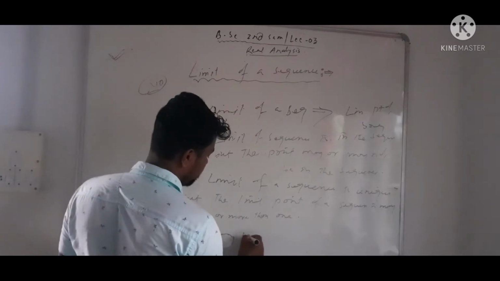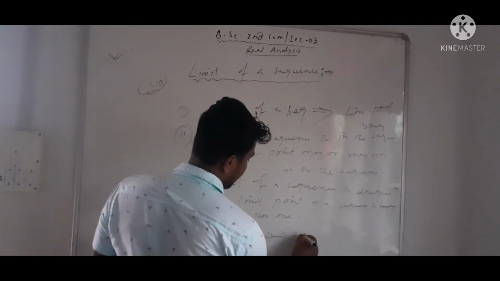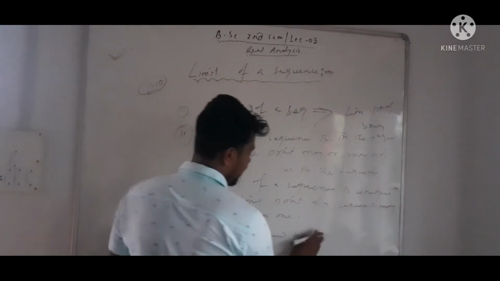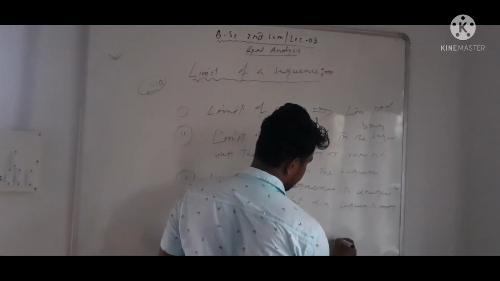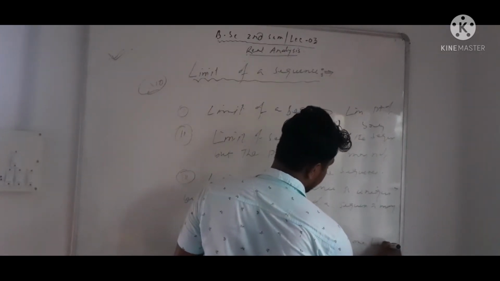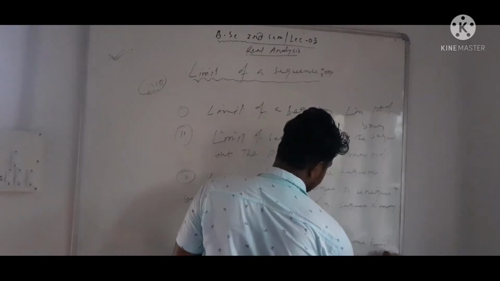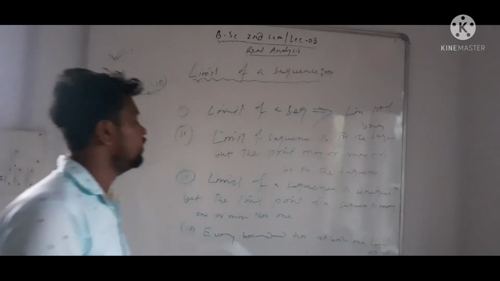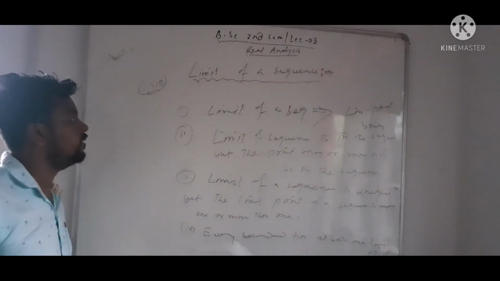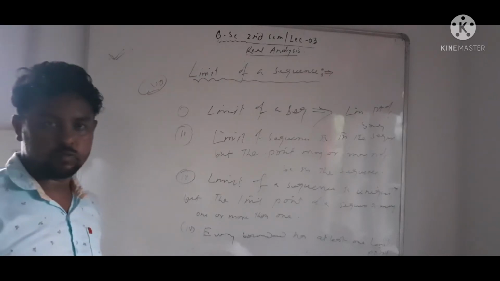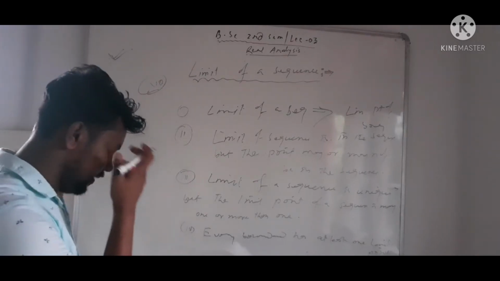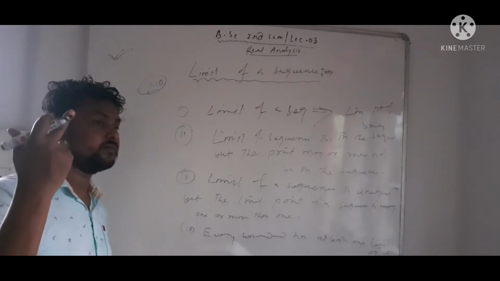These are the differences between limit point and limit of a sequence. The limit of a sequence is unique.